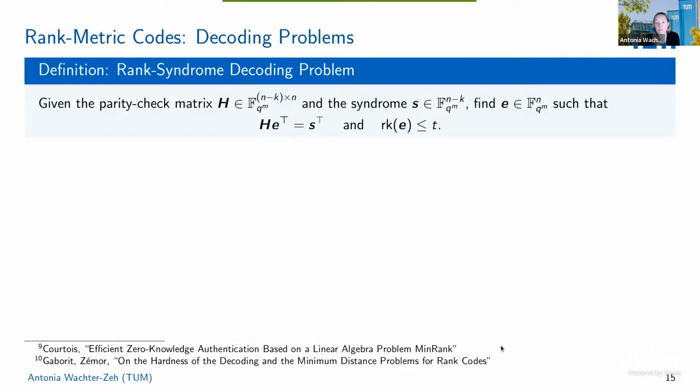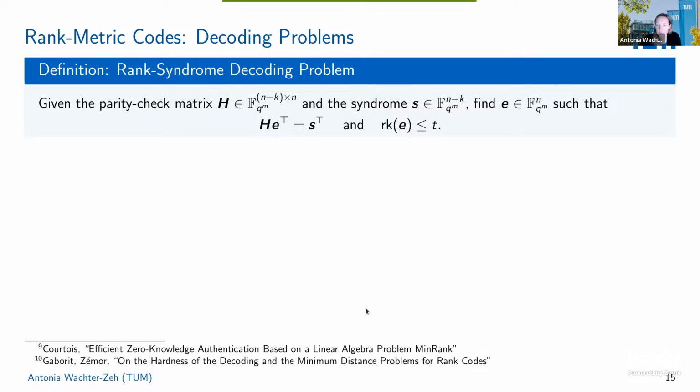Now if we want to use, for example, Gabidulin codes or other rank metric codes in cryptography, we have to look at hard problems. So this is now the rank syndrome decoding problem. As a remark, if we look at this in the Hamming metric, the syndrome decoding problem is proven to be an NP-hard problem.